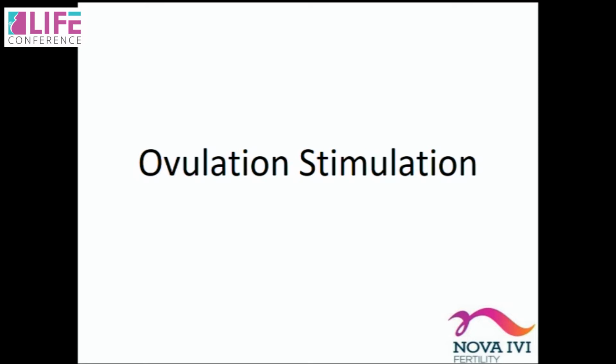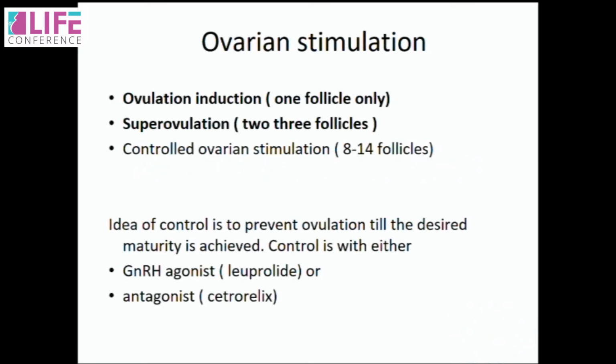Coming to my topic, that is ovarian stimulation. We'll define ovarian stimulation in 3 parts. Ovulation induction, which is the bread and butter practice that we all do. This is for women who are not ovulating, and we want them to grow 1 follicle naturally every month.